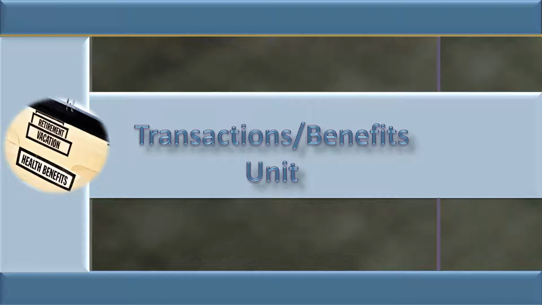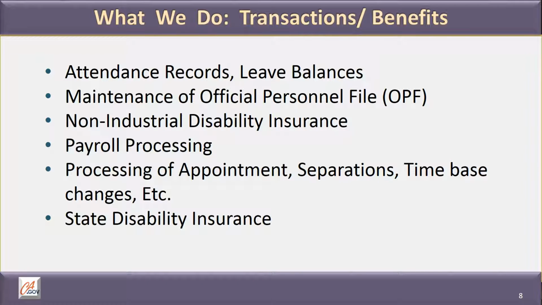The Transactions and Benefits Unit. The Transactions and Benefits Unit is responsible for attendance records, leave balances, maintenance of official personnel files or the OPF, non-industrial disability insurance, payroll processing, processing of appointment, separations, and time-based changes, and state disability insurance.